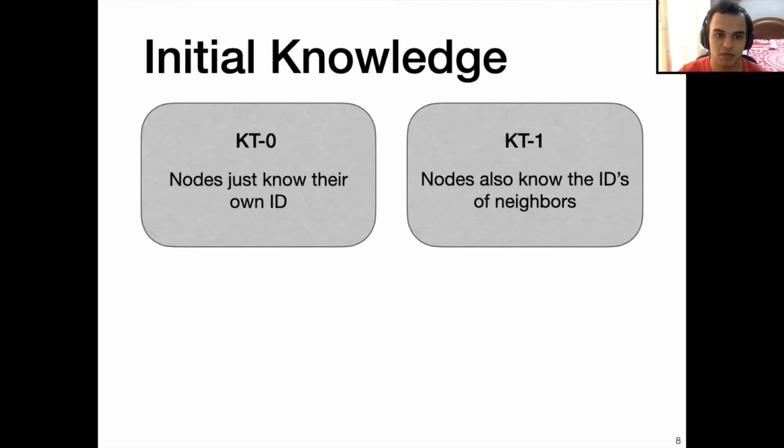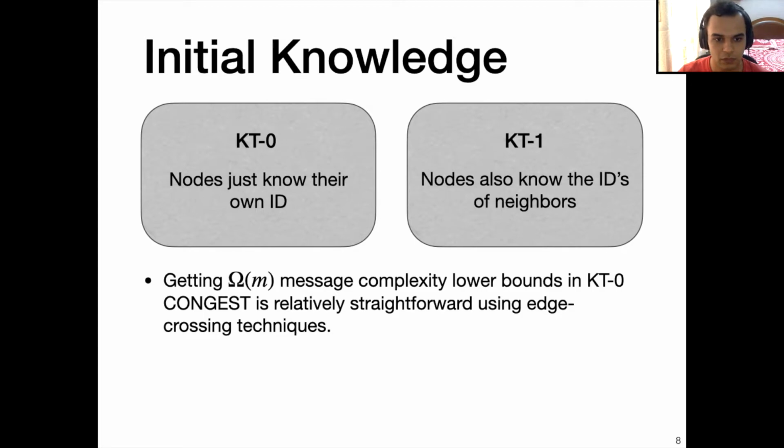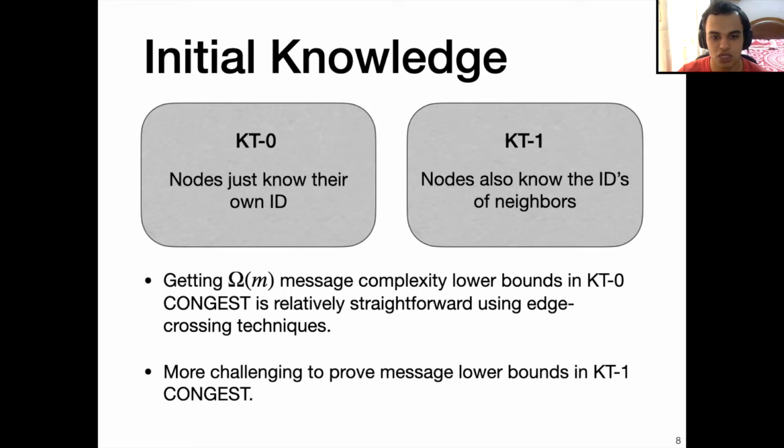Initial knowledge is an important factor when we consider message complexity. In particular, we can consider the KT0 model, where the nodes just know their own ID, and the KT1 model, where the nodes also know the IDs of their neighbors. Getting omega m message complexity lower bounds in the KT0 CONGEST model is relatively straightforward using edge crossing techniques. What is more challenging is to prove message lower bounds in the KT1 CONGEST model.